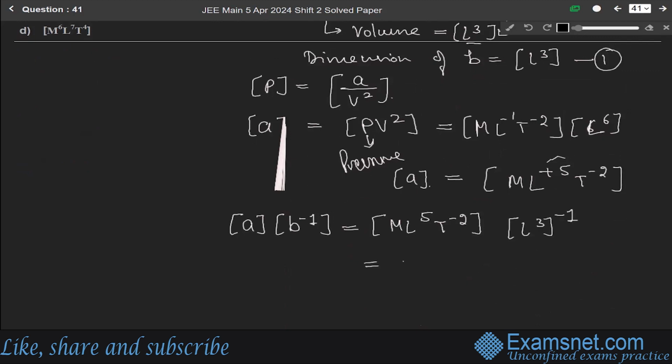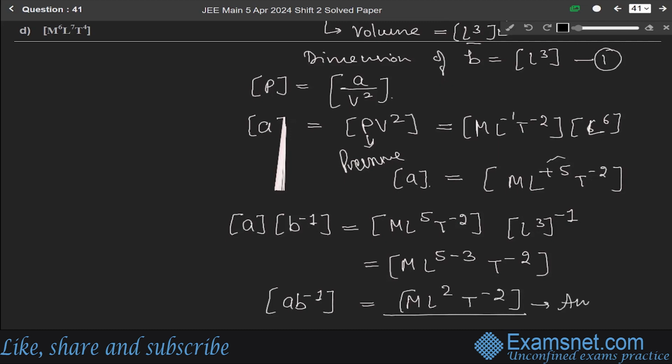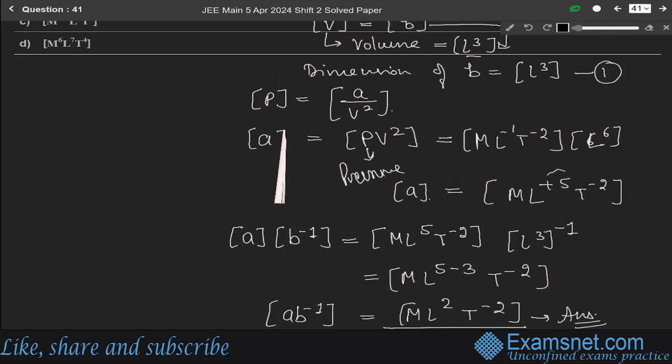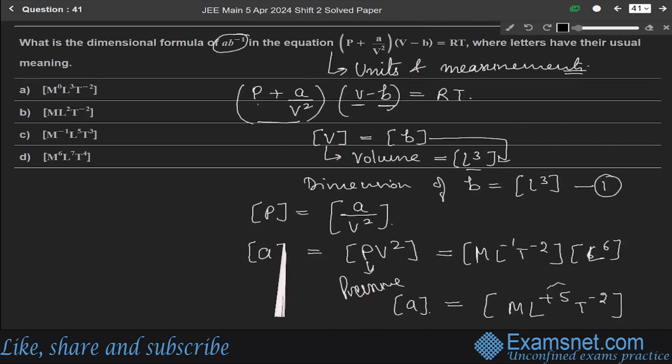So it will become M L⁵⁻³ T⁻². So the dimension of AB inverse will become M L² T⁻². This is our final answer. Among the four given options, option B, that is M L² T⁻², is the correct option.